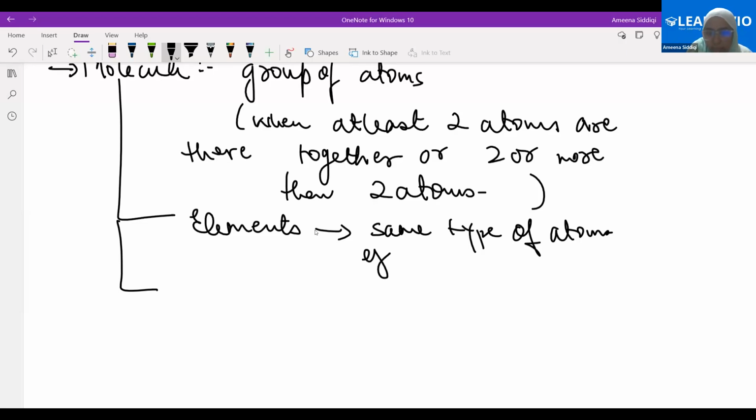Example, we will take O2. See, clearly there are two atoms in this. If there are two atoms in this, clearly it's a molecule. About CO2, we are coming to that. Let's just try to understand this first, so we'll be able to understand it very easily. If we have O2, we have two atoms here.